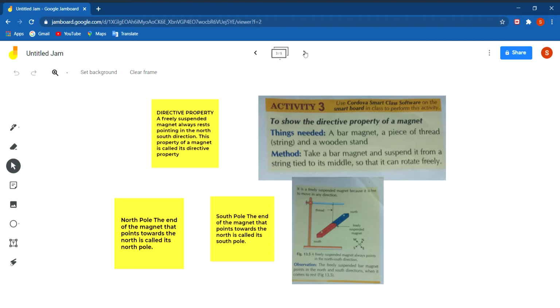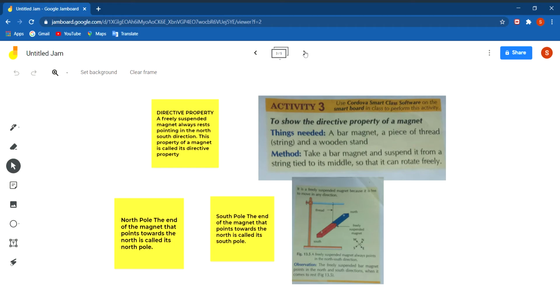What is the directive property of the magnet? According to the directive property, if you suspend a magnet freely, you will always see that the magnet rests in the north-south direction. This property is called the directive property of the magnet. The end which is towards the geographical north is called the north pole, and the end which is towards the geographical south is called the south pole.